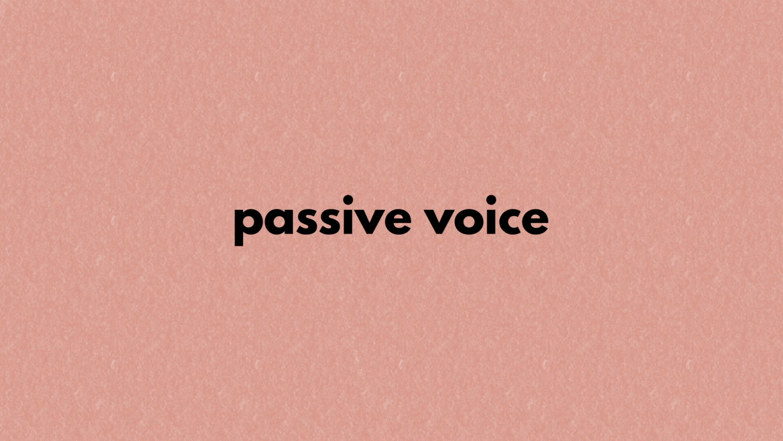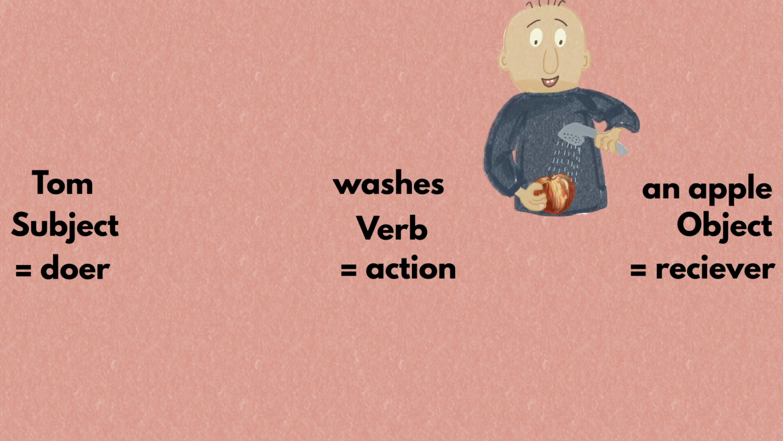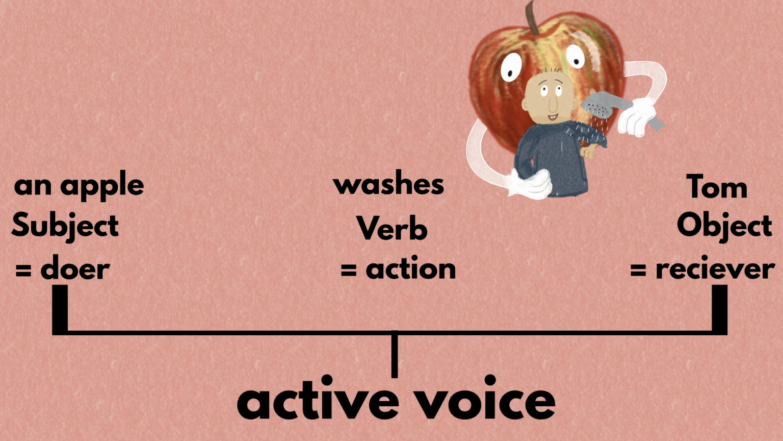What is a passive voice? Usually, English sentences follow the structure of subject, verb, and object, which refer to the doer of an action, the action, and the receiver of the action, as in "Tom washes an apple." If you change the order of the words, as in "An apple washes Tom," then the doer and the receiver change. This subject-verb-object structure is called the active voice.